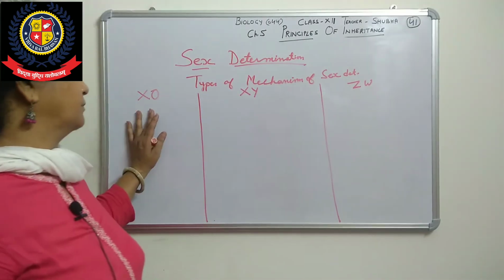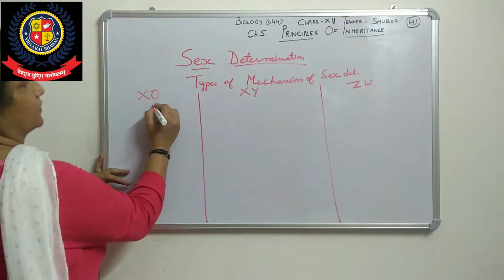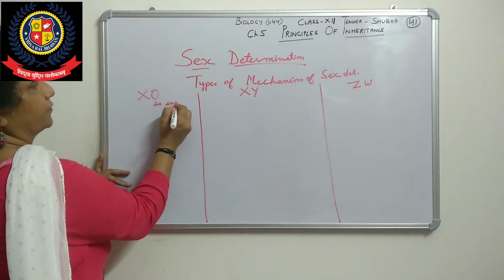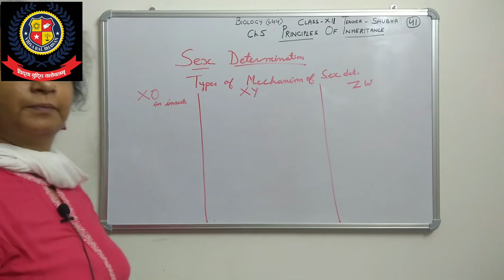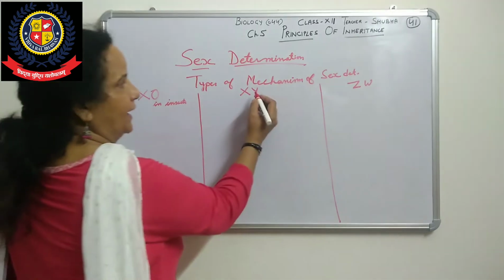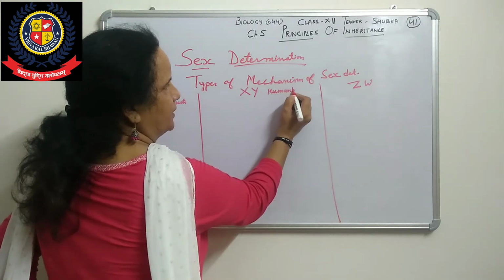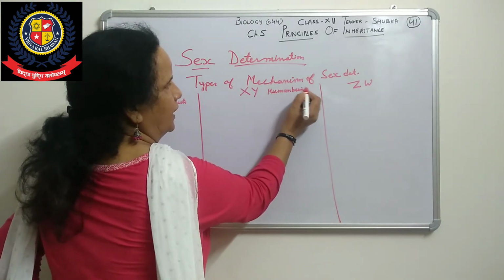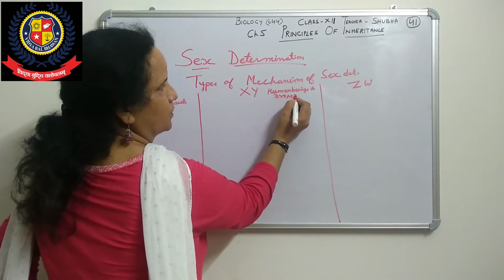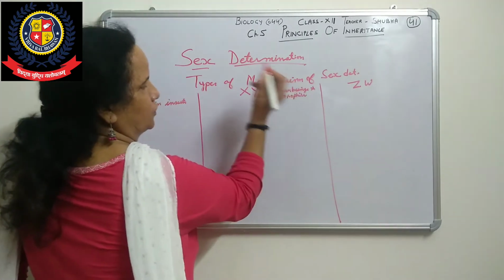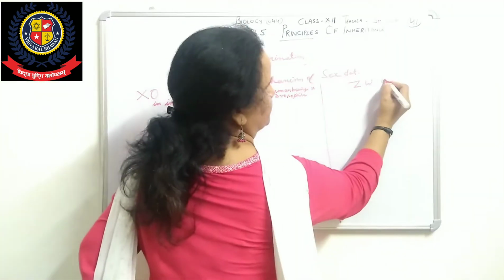Now when we talk about XO type, it occurs in insects. Examples: insects, meaning grasshoppers and honeybee. Then XY is in human beings and Drosophila also. It is given in the book also, the diagram also. Then ZW occurs in birds.